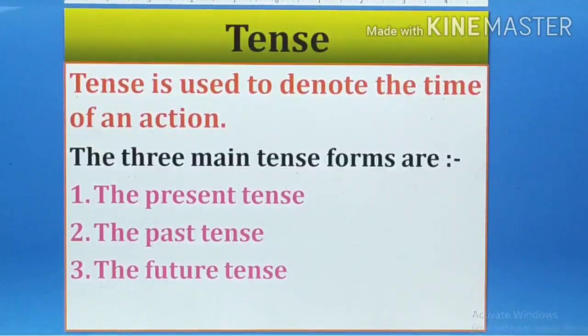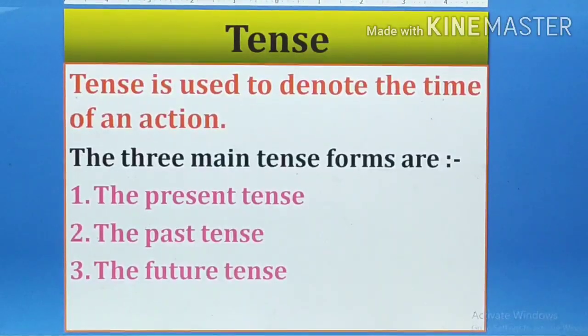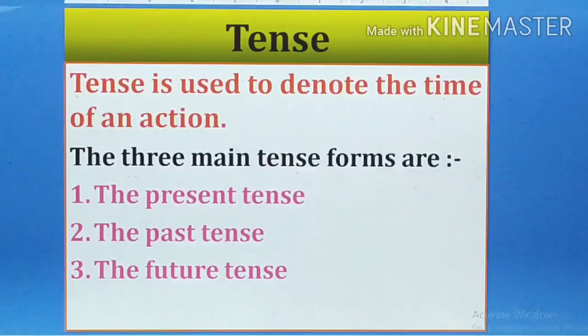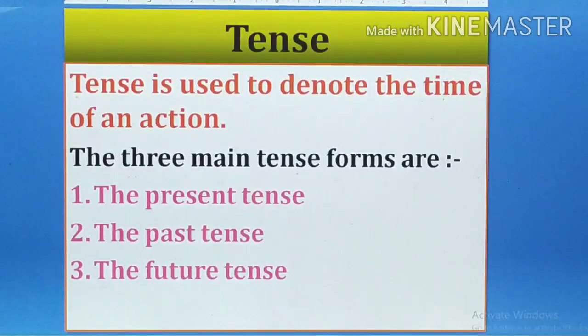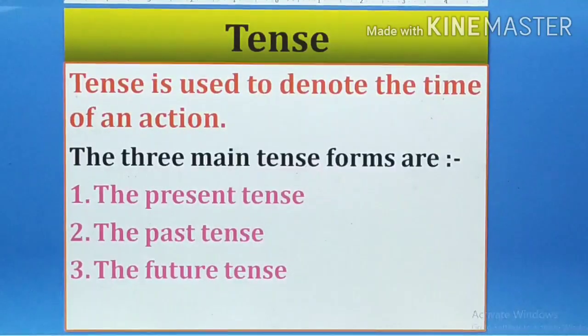There are three main tense forms. Okay, there are three types of tenses. First is the action which we are doing in the present, that is the present tense. The action which was done previously, that is the past tense. And the action which will be done in the future, not today, but will come tomorrow, that is the future tense.